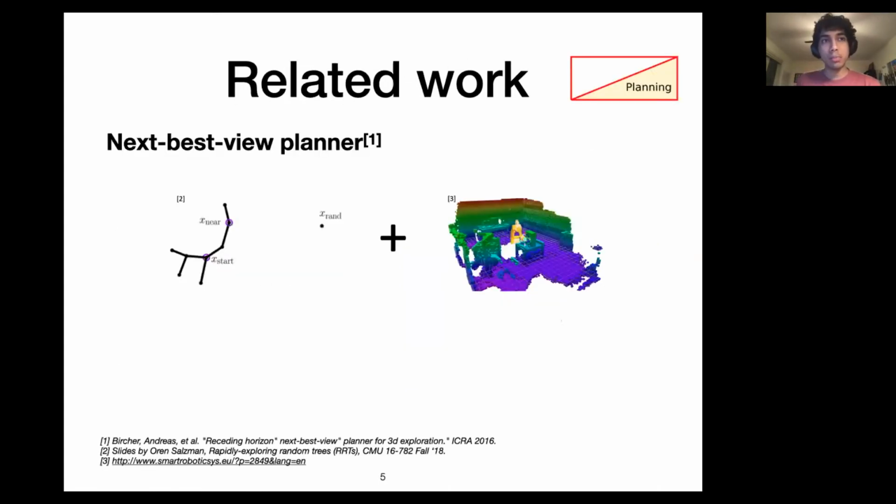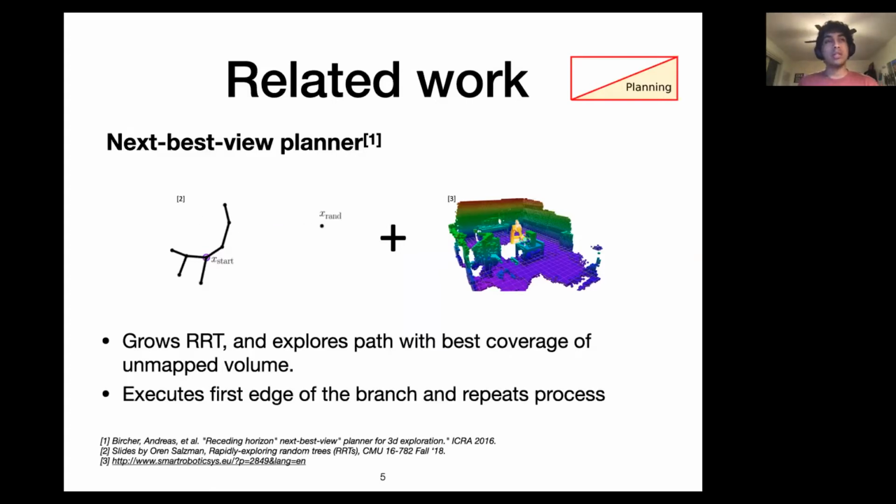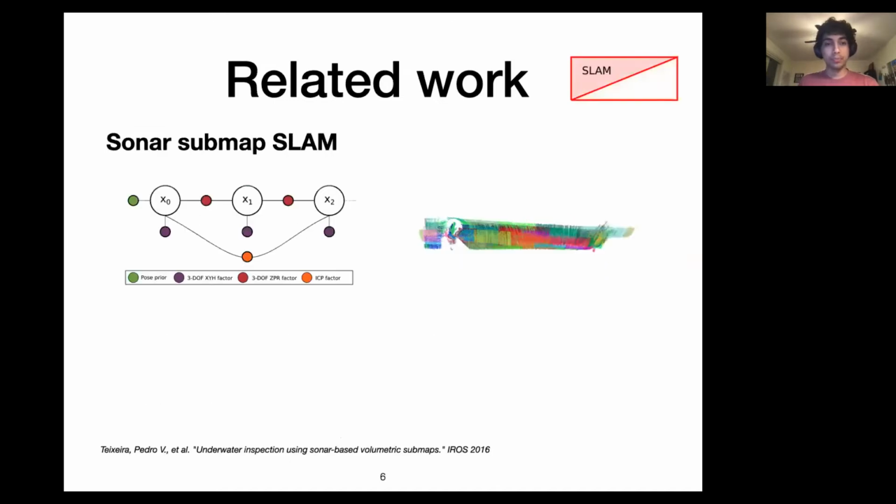In related work from the planning side, a next best view planner addresses the problem of volumetric exploration by using a sampling-based planner and exploring directions of best volumetric coverage in an occupancy framework such as Octomap. And it executes the first stage of this branch and repeats the process for good coverage.